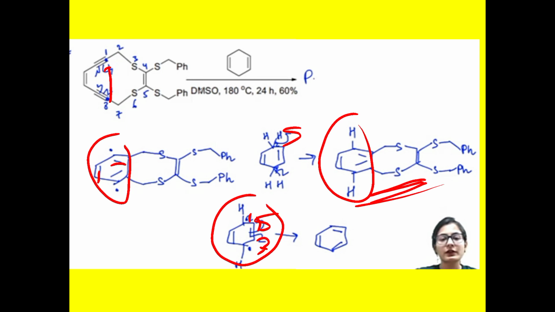So this is the example related to the Bergman cyclization reaction. You can understand the mechanism of Bergman cyclization reaction. Okay, thank you.